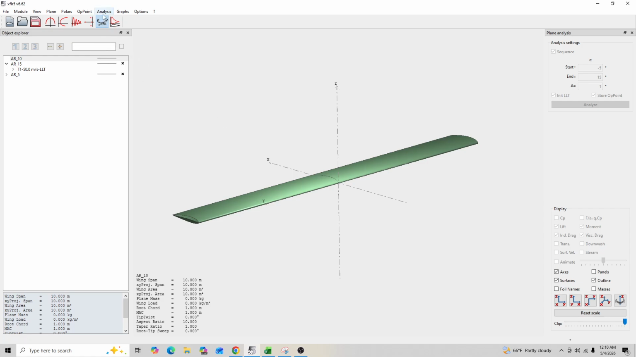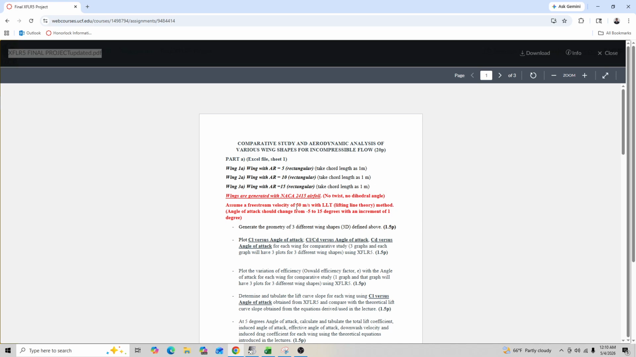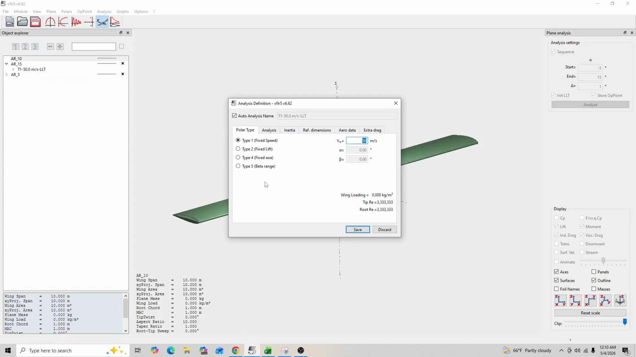Next we'll go to analysis and define analysis so that we can get our speed input here. So for this project we are doing, like I said before, this 50 meters per second with a lifting line theory method. So to go ahead and define that, we'll do type 1 as a fixed speed of 50 meters per second right here. And then we will go to analysis and make sure that we have LLT for the wing only selected.